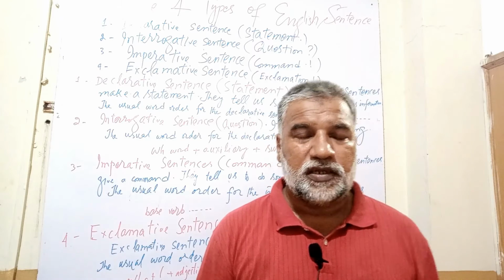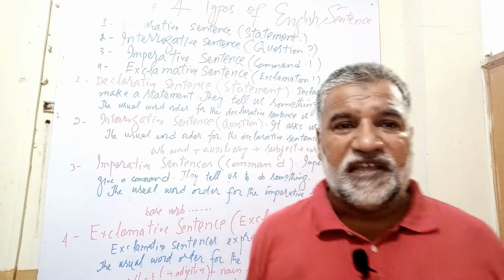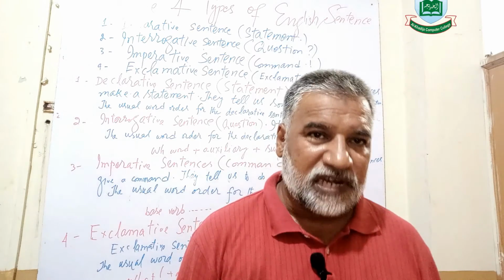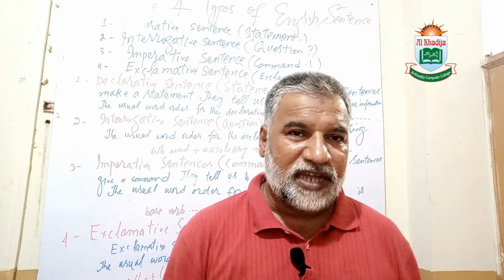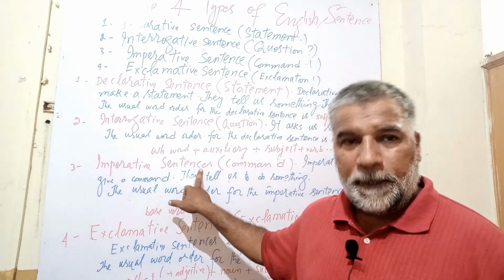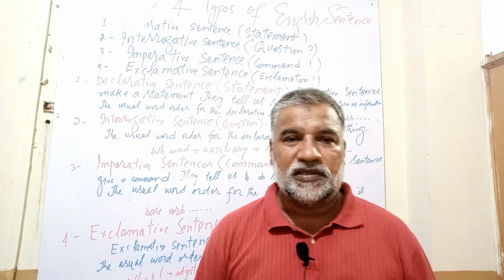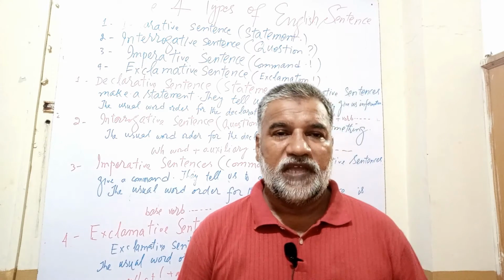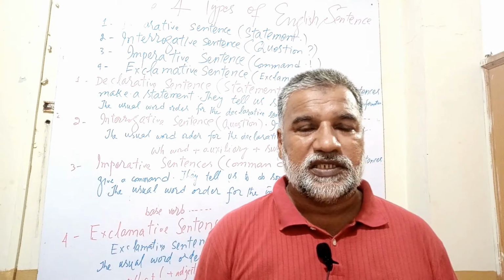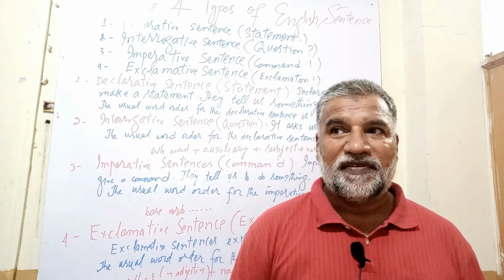Like I say, go there, sit here, don't go in the rain, don't drive so violently. So when sentences start with direct verbs, they will be imperative sentences. They give us orders, and sometimes they show request. If I say, please bring me a glass of water, the word please is there, so it is showing request. So this kind of sentences are imperative sentences.